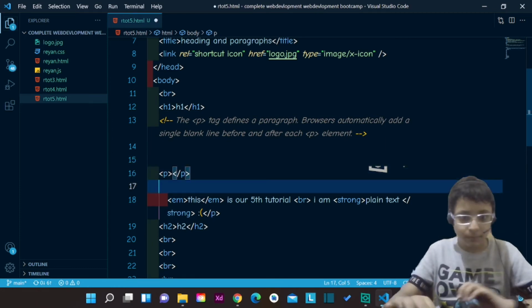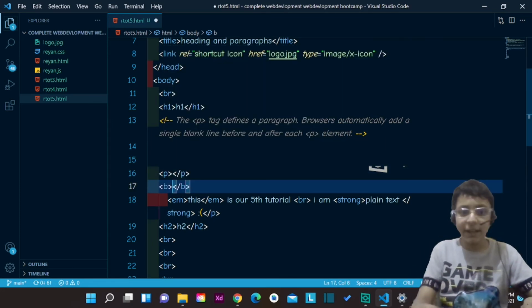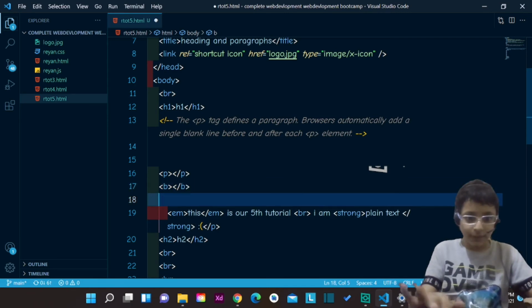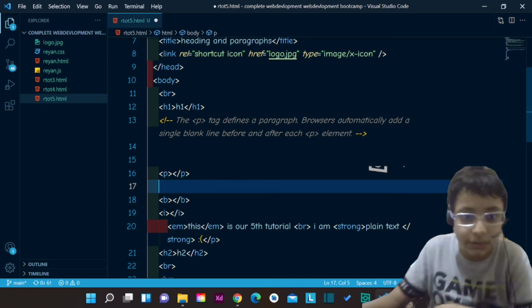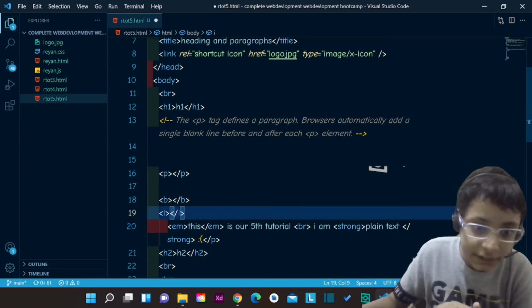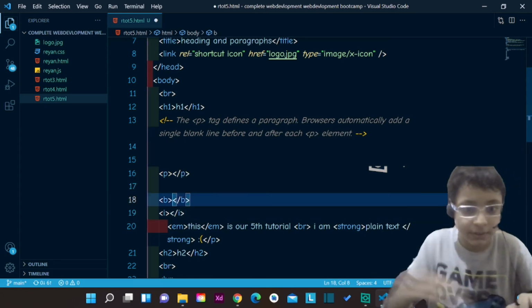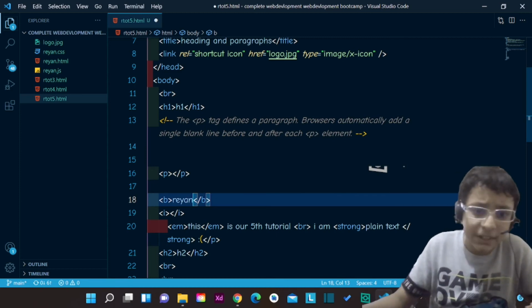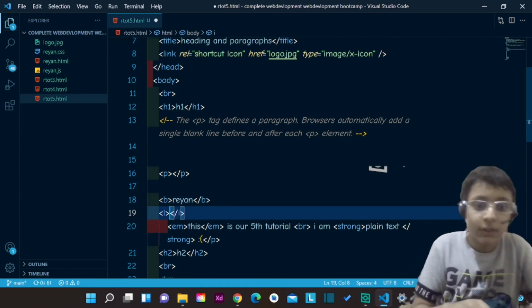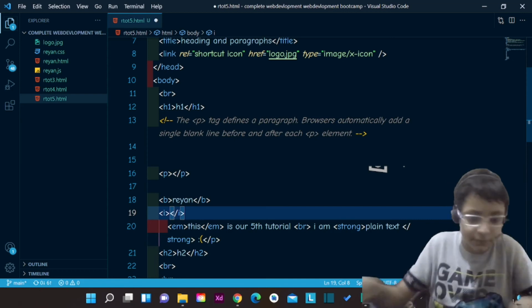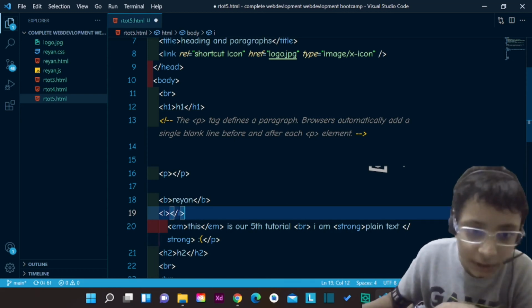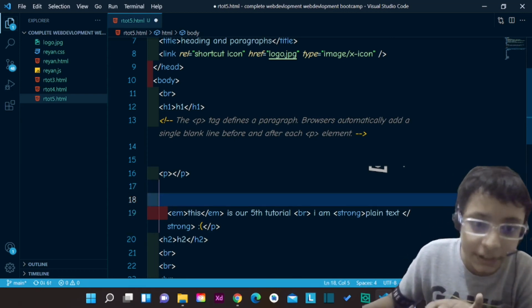But you can also use a B tag and an I tag for bolding and italicizing the text. They work, but they are not recommended.